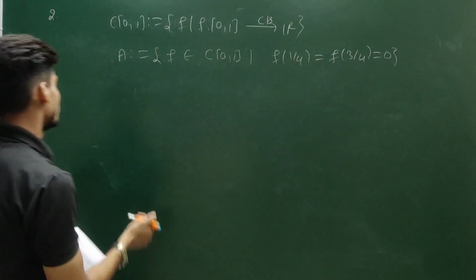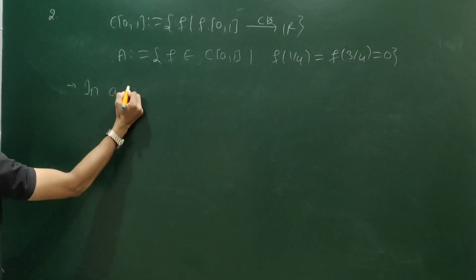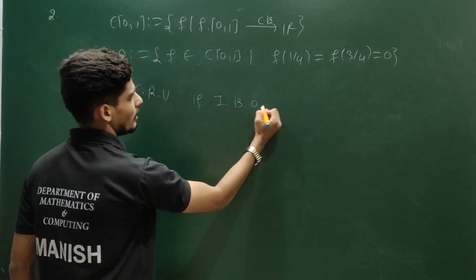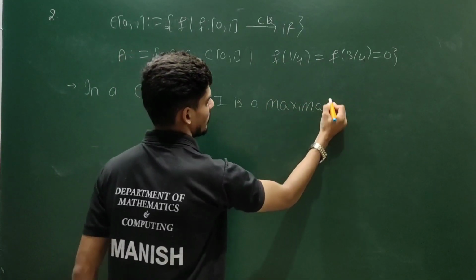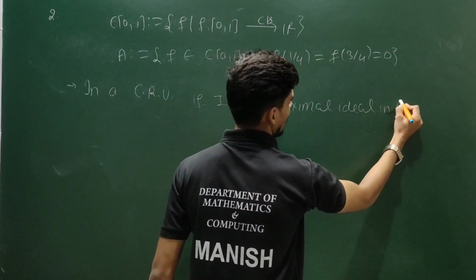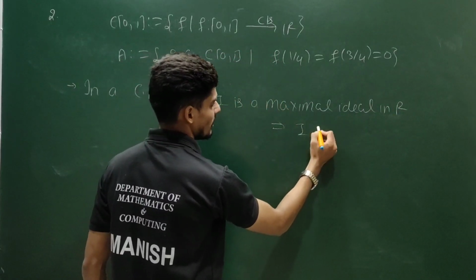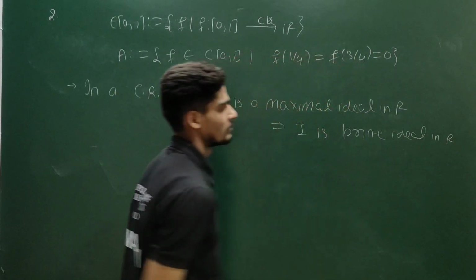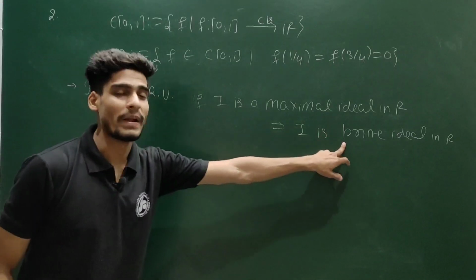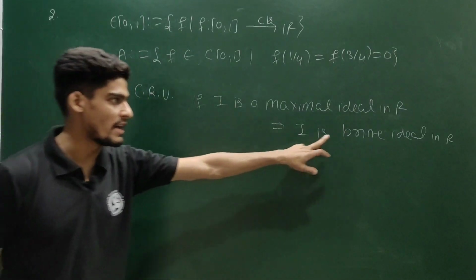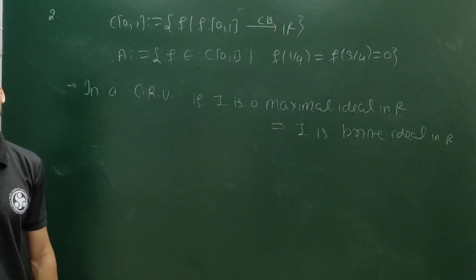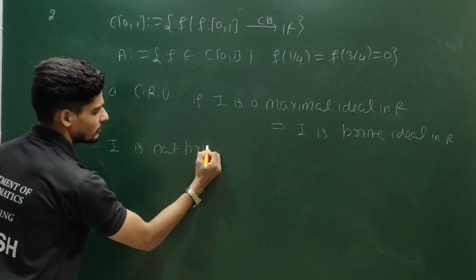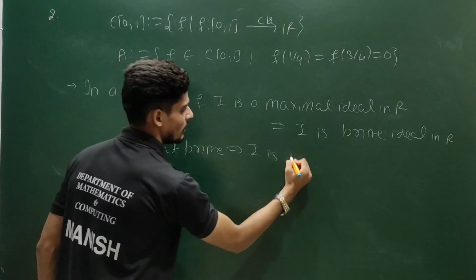And one more thing you can use in a commutative ring with the unity, if I is a maximal ideal in your ring R, this implies your I is prime ideal in R. If you are using negation statement, if I is not prime ideal, your I is not maximal. So negation says in a CRU, if I is not prime, this implies I is not maximal.